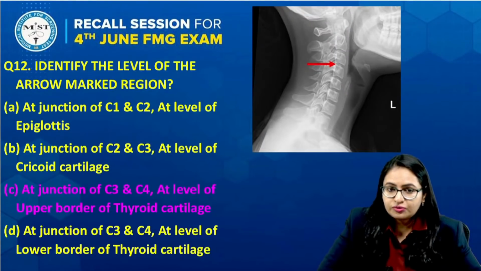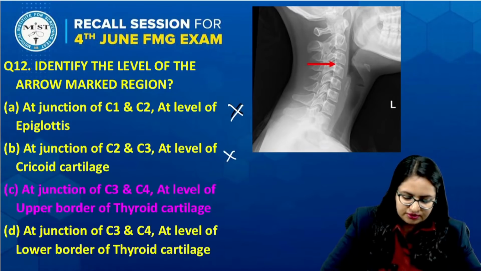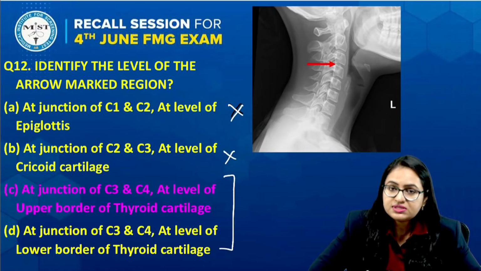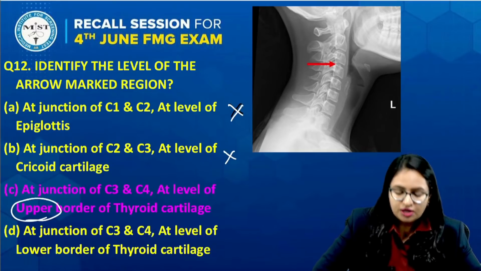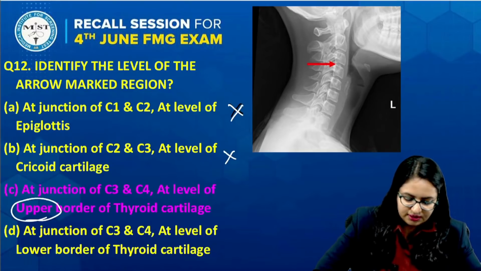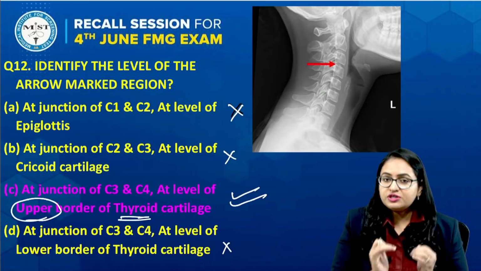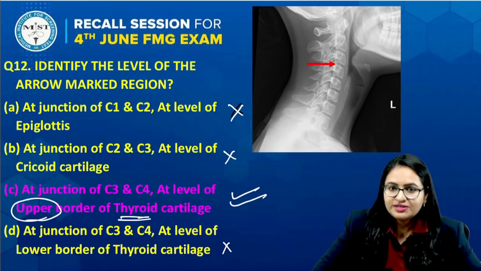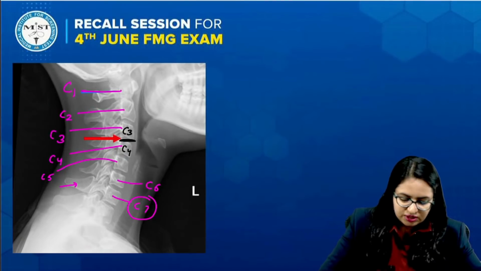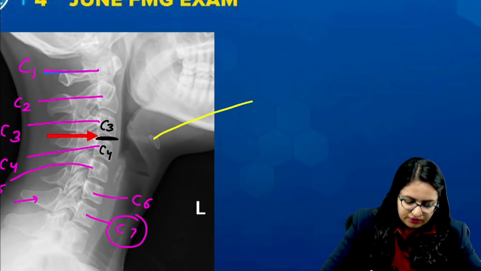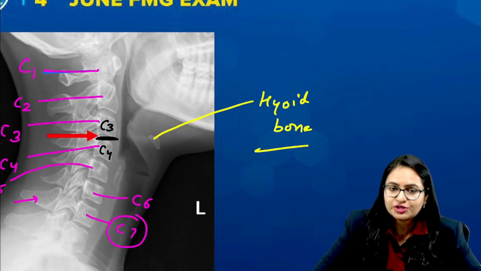And if I come back to the options, this is not there, this is not there. We have to basically choose between C and D. And when we talk about C and D, we can very well see it is along the upper border of thyroid cartilage. So the answer of this question is C. It is C3, C4 and upper border of thyroid cartilage. Apart from this, in this image, if we see the other structures, we can visualize the hyoid bone also over here. This is the hyoid bone which you can visualize over here.